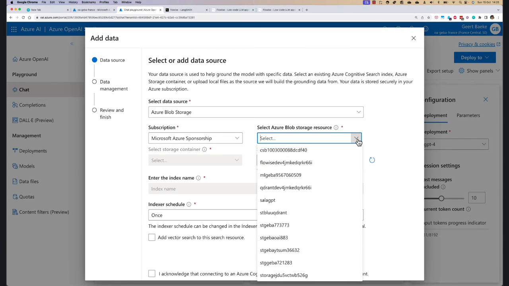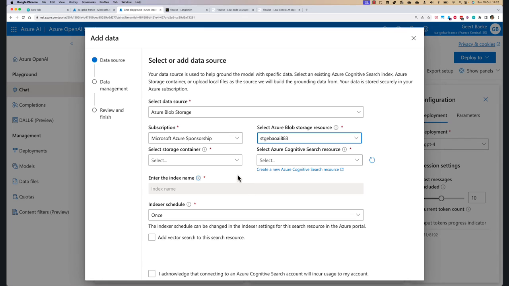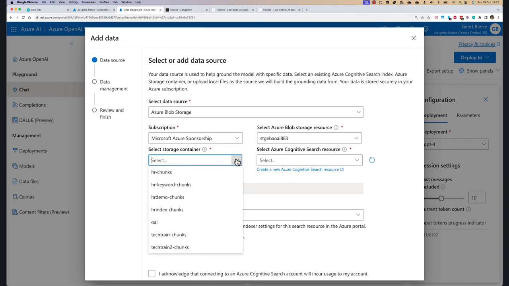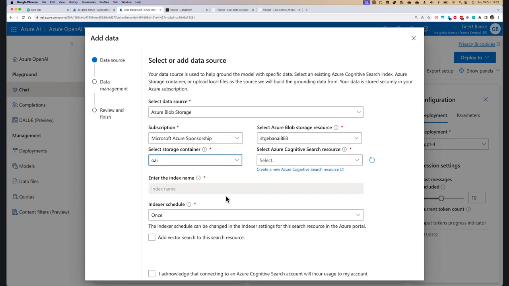If you know Azure, there are storage accounts and you can store files in there. I have a storage account with this name. Within the storage account, there's a container, like a folder basically. I called this OpenAI or OAI. Then I'm going to select an existing Azure Cognitive Search resource. This wizard does not create an Azure Cognitive Search resource for you. I deployed one here, the basic SKU, which is around 70 euros. There's also a free one that you could actually use.